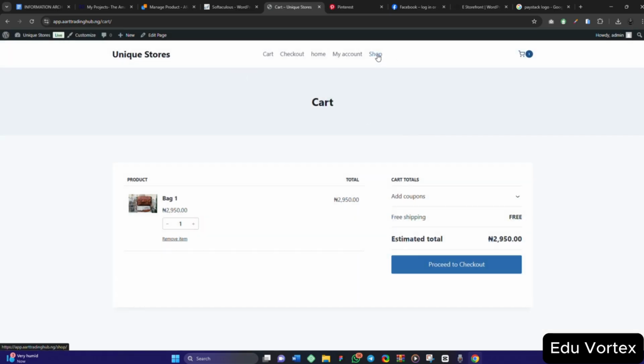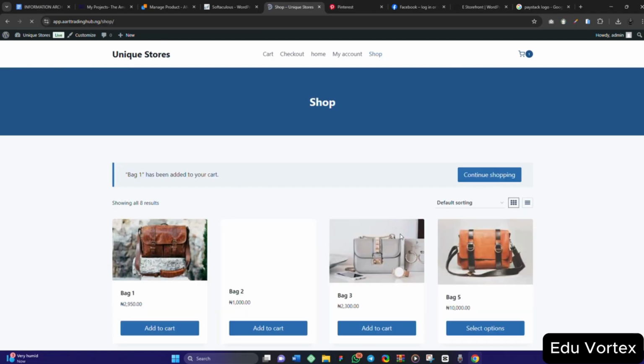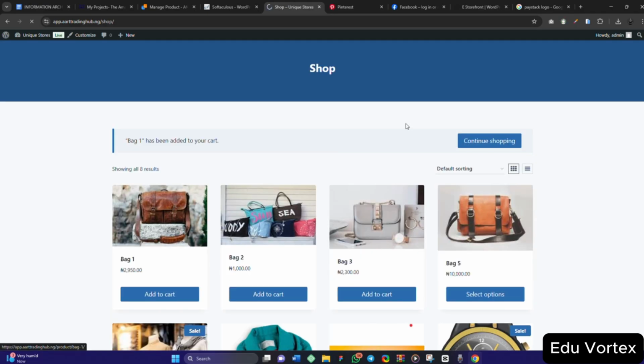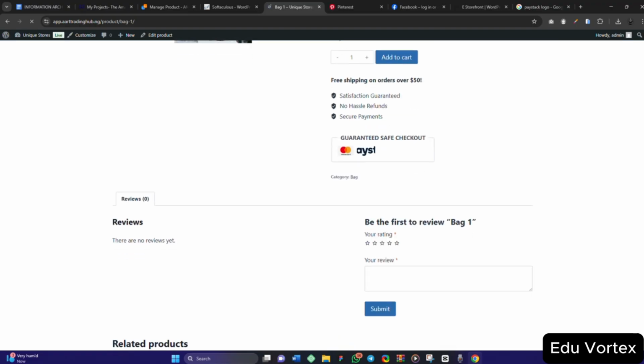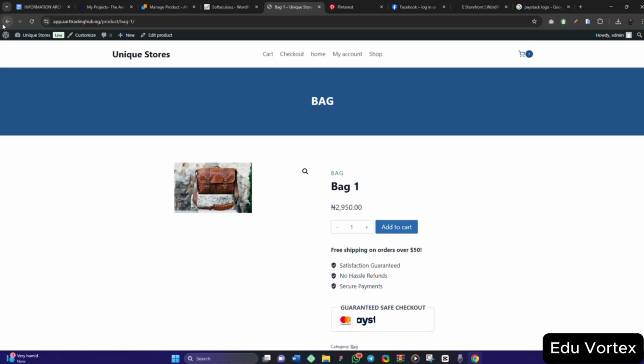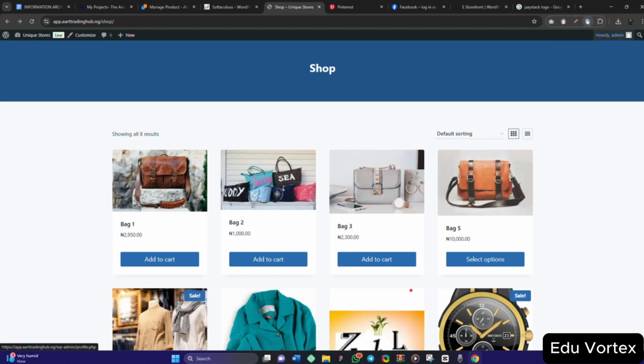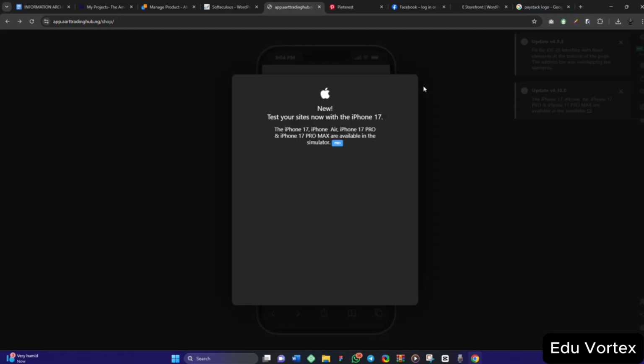So let's go back. I want you to check something first. If I click on this particular thing, you see how it's showing very nice and very clean. Now if you check it on mobile, because I talked about mobile responsiveness, it is very important that whatever you are building shows well on mobile.